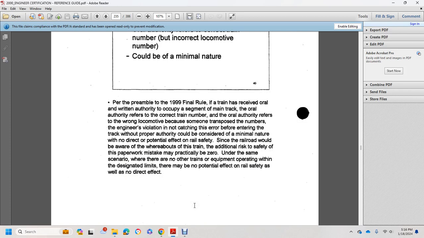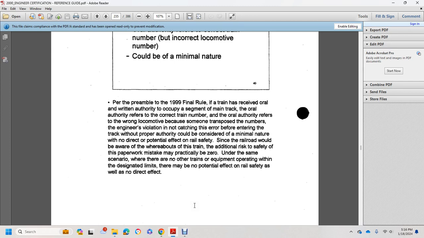If the train has received oral or written authority to occupy a segment of track, and the oral authority refers to the correct train number but to the wrong locomotive because someone transposed the numbers, and the engineer does not change this error before entering the track without proper authority, it is considered minimal nature, with no direct potential effect on rail safety, since the railroad would be aware of the whereabouts of the train.